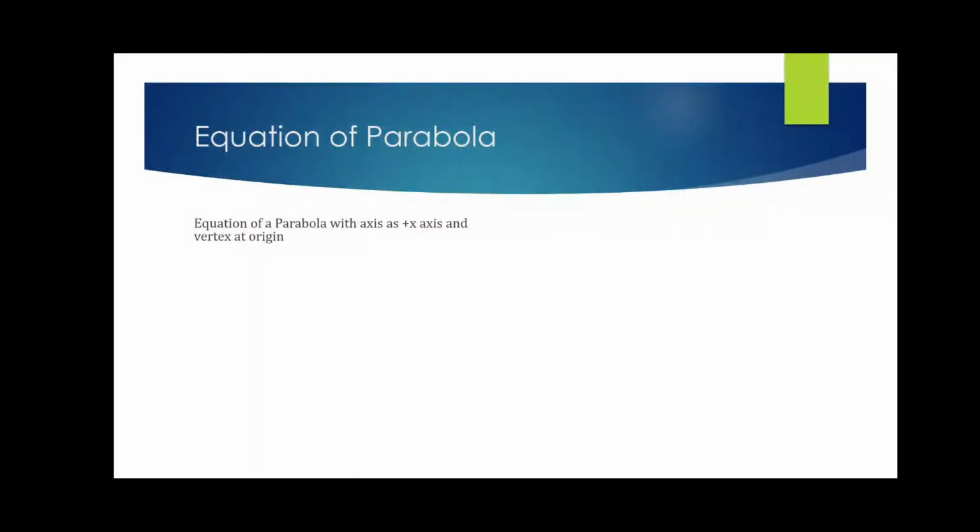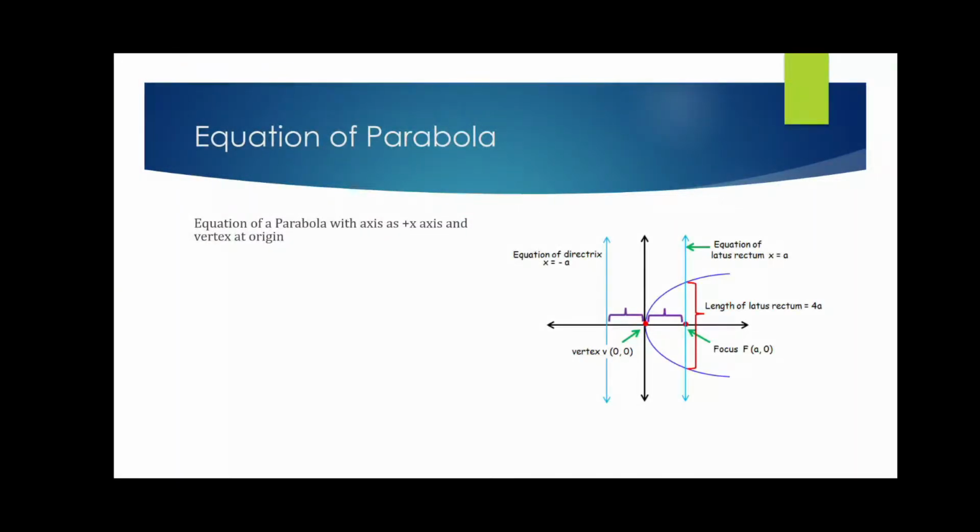If the vertex is at the origin and the positive x-axis is considered to be the axis of the parabola, then the situation will look something like this. This is the parabola, the black lines are the axis, and the blue line on the left is your directrix.